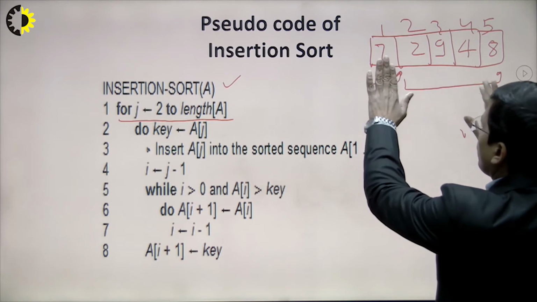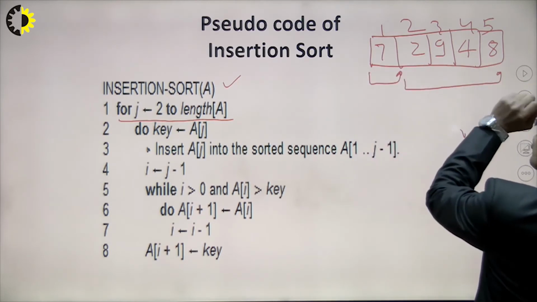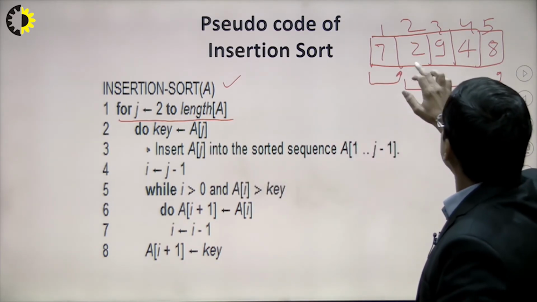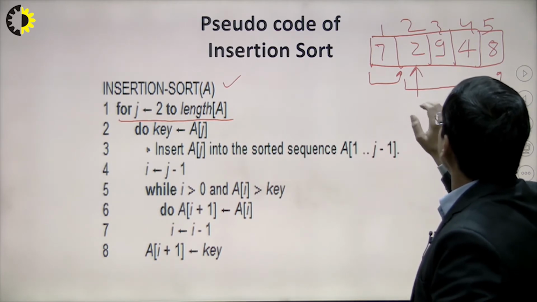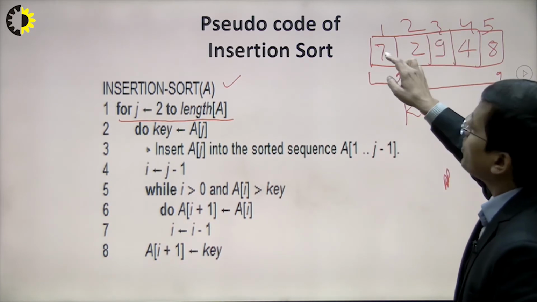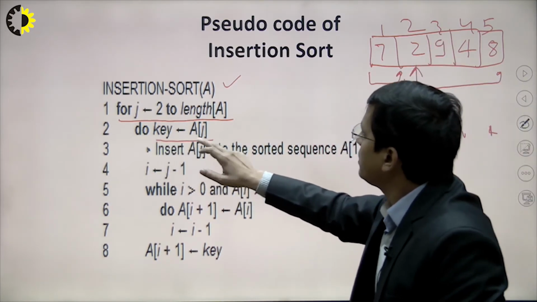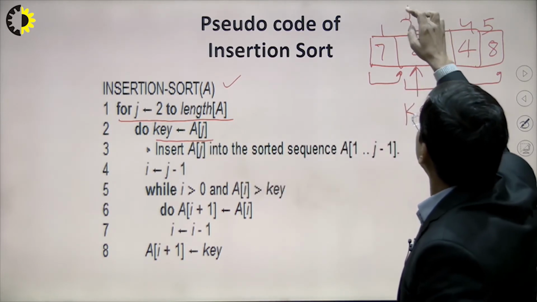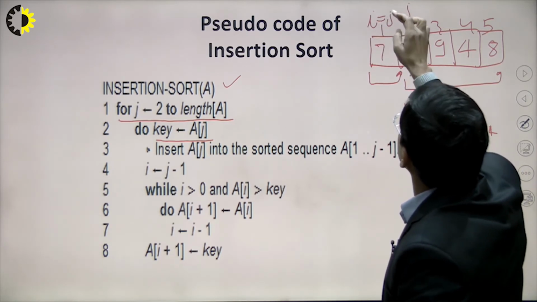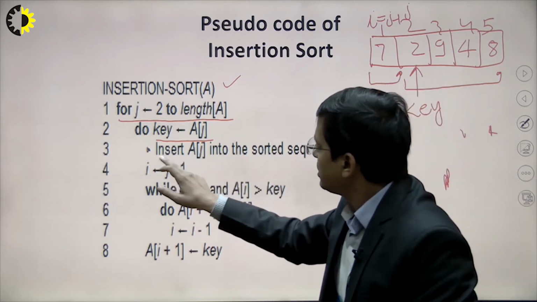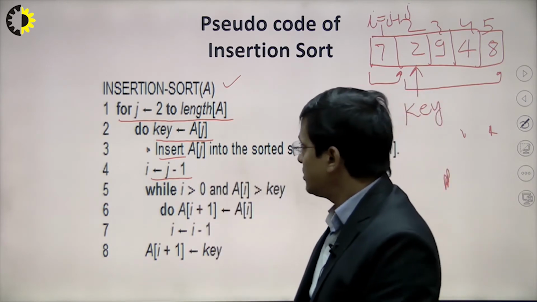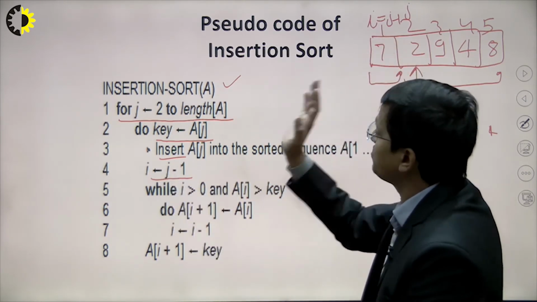First of all we have assumed that the first one is sorted and we are trying to sort the remaining elements. Suppose 7 is sorted, so the next element will be the key. The key value will be compared with the previous element, so the key is stored in J. I is just the previous of J, I is equal to J minus 1.